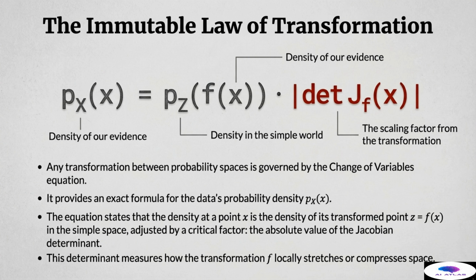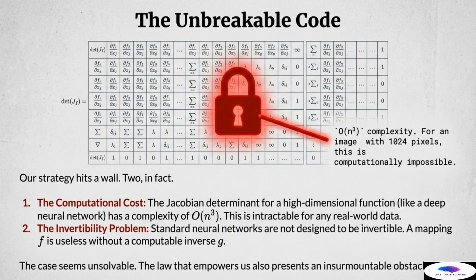If we compress it, the density increases. We must account for this stretch and compression perfectly. Here is where our investigation hits a severe roadblock, a challenge so profound that we initially dubbed it the Unbreakable Code. The mathematical law governing probability transformations, which is essential for our exact likelihood modeling, now introduces two critical, seemingly insurmountable obstacles. The first is the staggering computational cost.